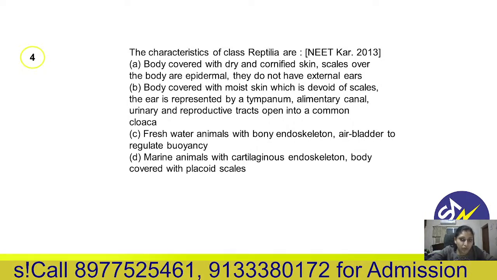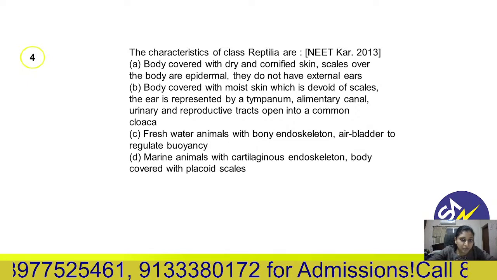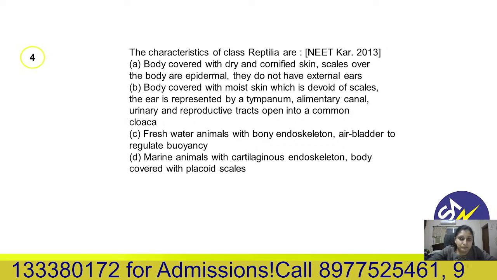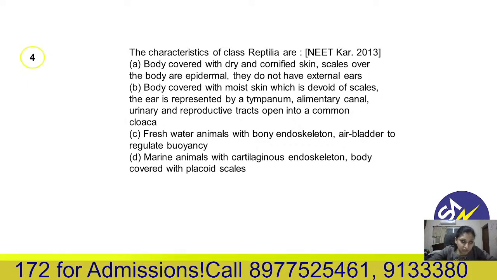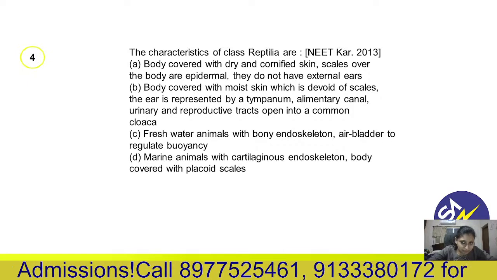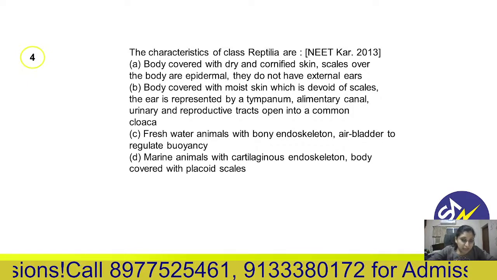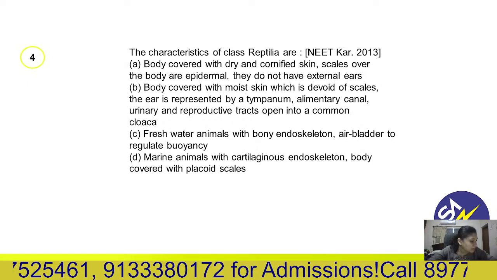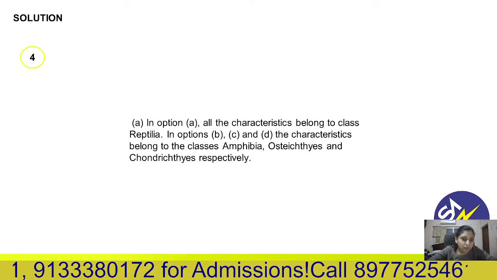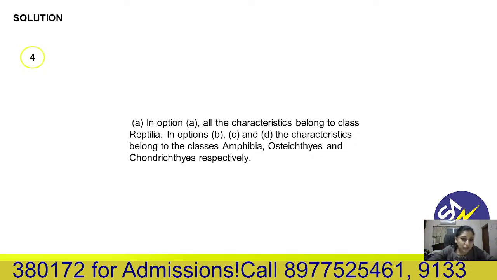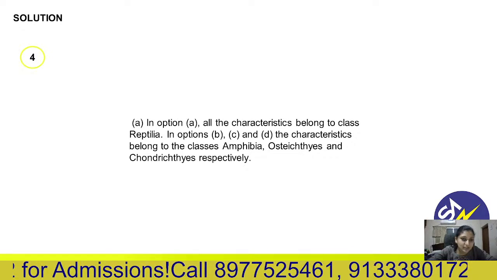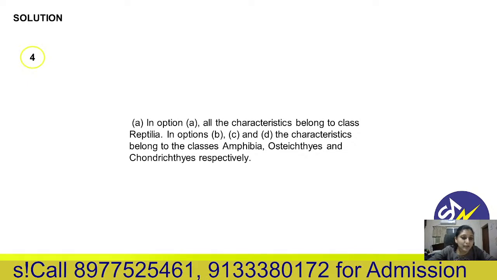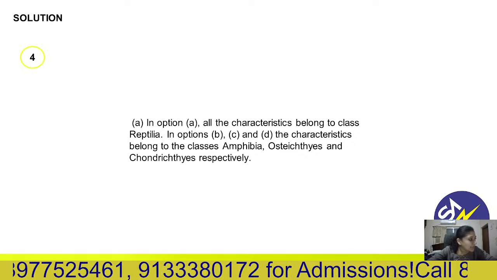Body covered with dry cornified skin, scales over the body are epidermal, and they do not have external ears. Covered with moist skin. Freshwater animals with bony endoskeleton. Marine animals with cartilaginous endoskeleton and body covered with placoid scales. Come on, the correct answer is fourth A. The characteristics in options B, C, D are not characteristics of Reptilia. So the correct answer is fourth A.